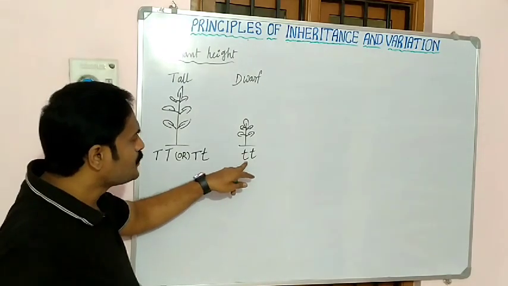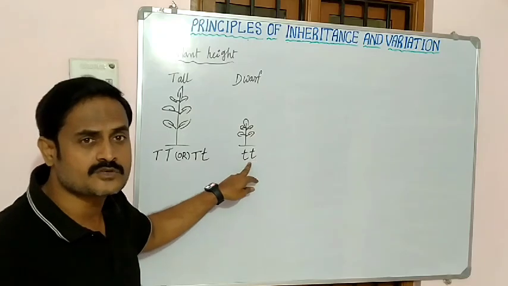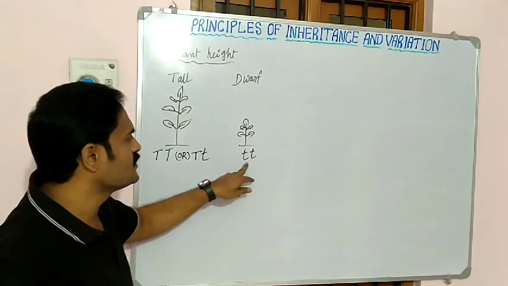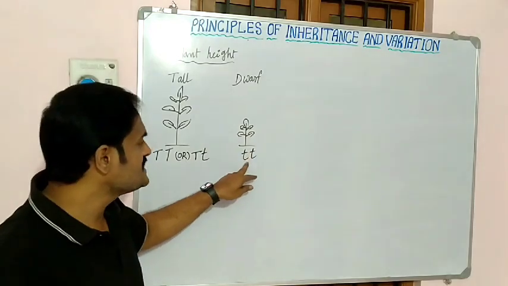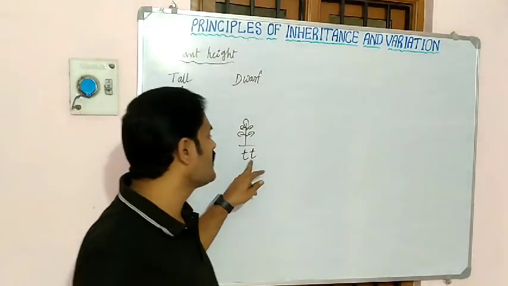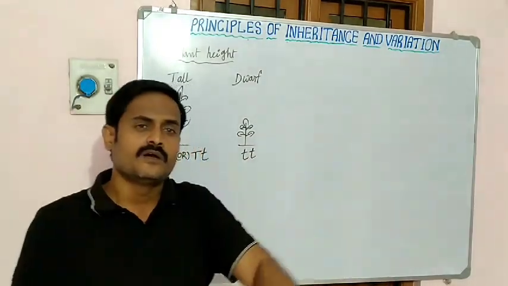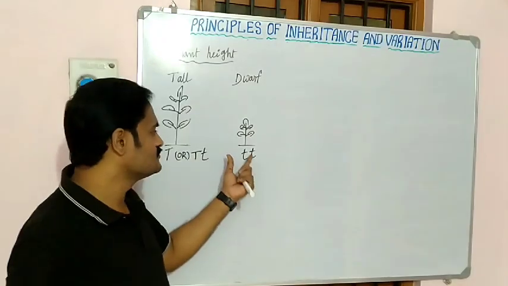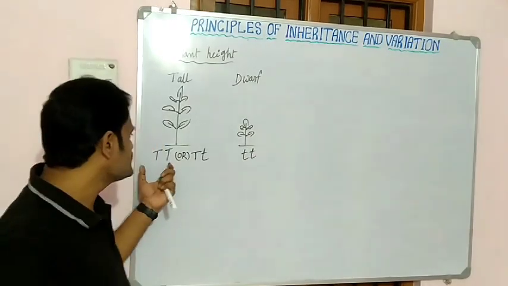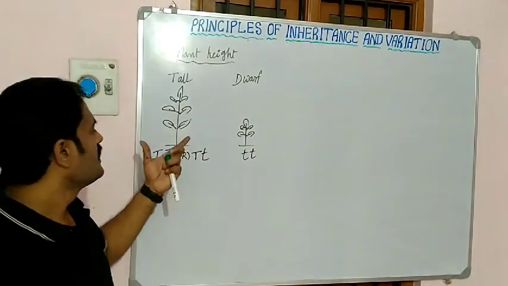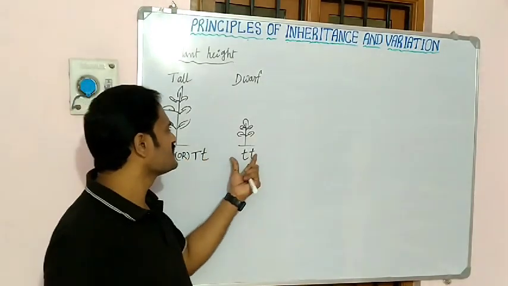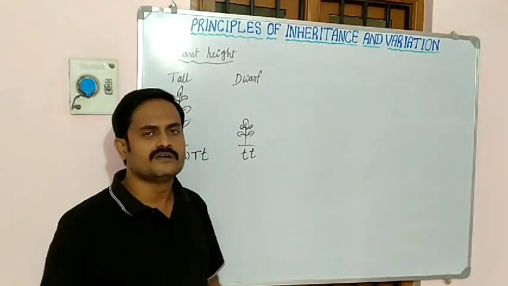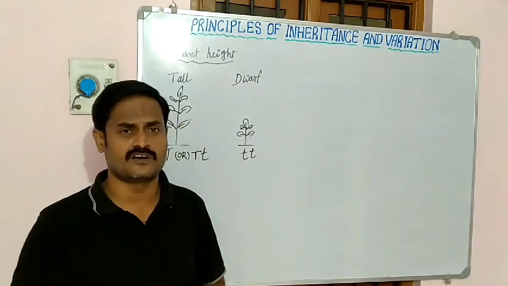Then here both are small t, so both alleles or both traits belong to the dwarf. This kind of plant we call a homozygous dwarf plant. So what is homozygous tall, what is heterozygous tall, and what is homozygous dwarf?